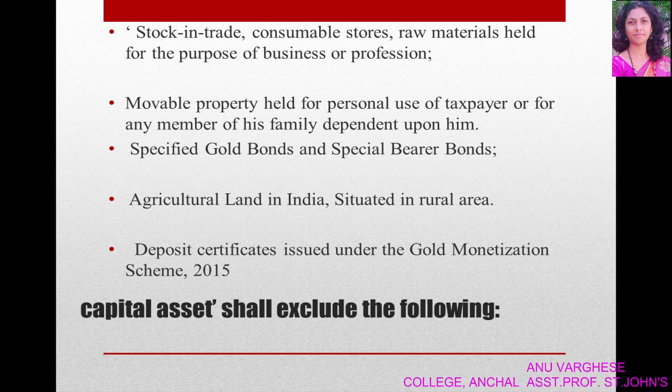Following assets cannot be considered as capital assets: stock in trade, consumable stores or raw materials held for the business or profession of the assessee, movable property held for personal use of the taxpayer or for any member of the family dependent upon him, specified gold bonds and special bearer bonds, agricultural land in India situated in rural area, and deposit certificates issued under Gold Monetization Scheme 2015.